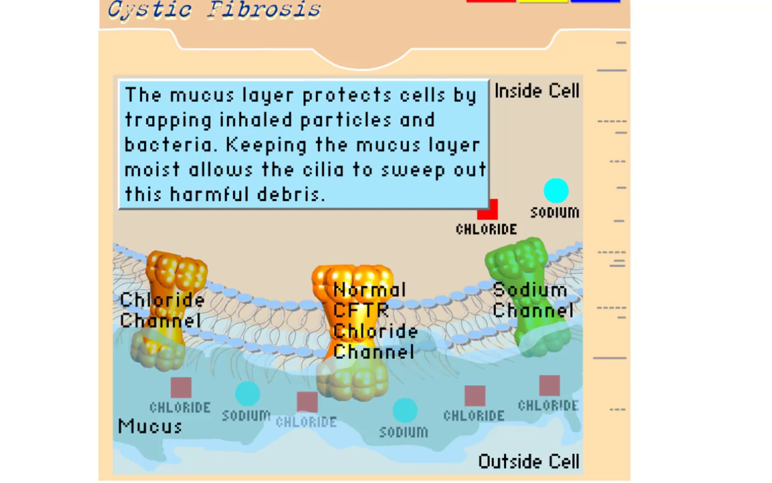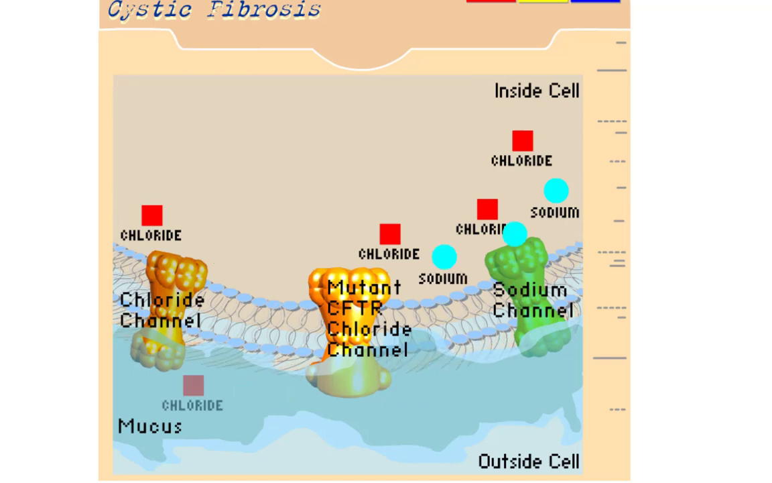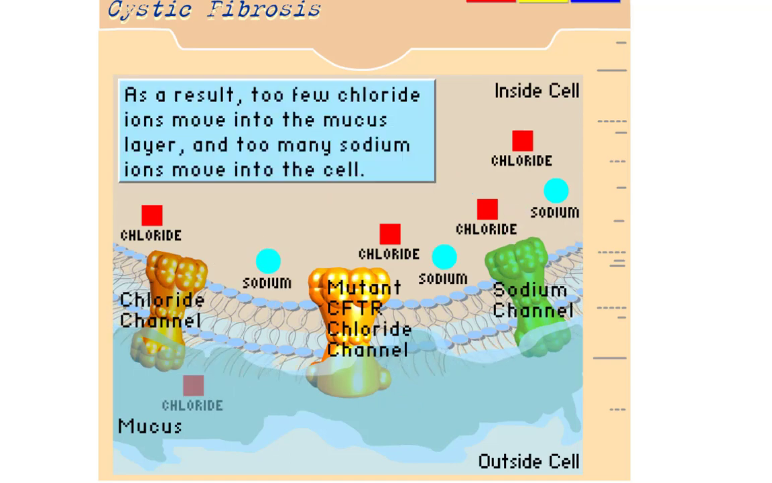The mucus layer protects cells by trapping inhaled particles and bacteria. Keeping the mucus layer moist allows the cilia to sweep out this harmful debris. When the cystic fibrosis channel protein is mutated in cystic fibrosis, it can't transport chloride ions across the membrane. As a result, too few chloride ions move into the mucus layer and too many sodium ions move into the cell.